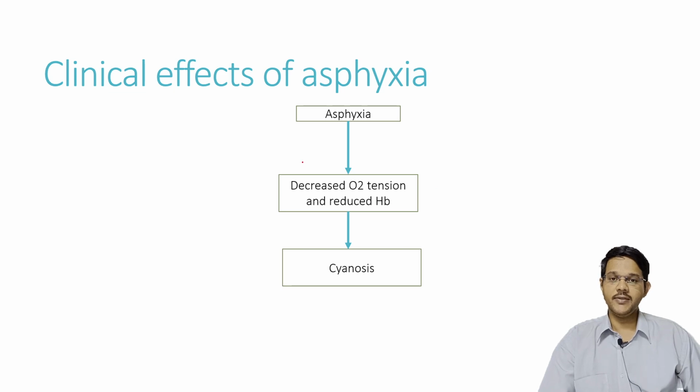Coming to understanding the cause of these signs, first is cyanosis. Cyanosis is mainly because of decreased oxygen tension and reduced Hb. So if the person, because of asphyxia, has a decrease in oxygen content in the blood, it leads to reduced Hb, which causes a distinct bluish discoloration of the skin and tissues.